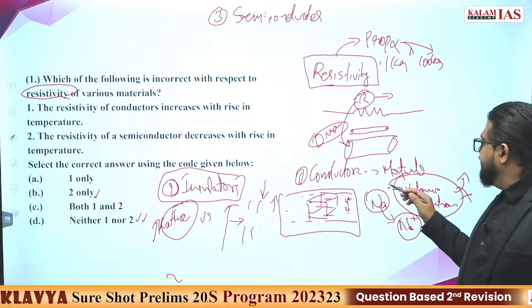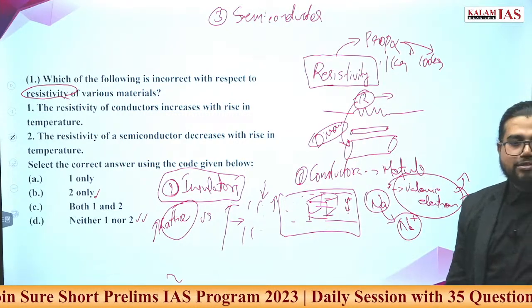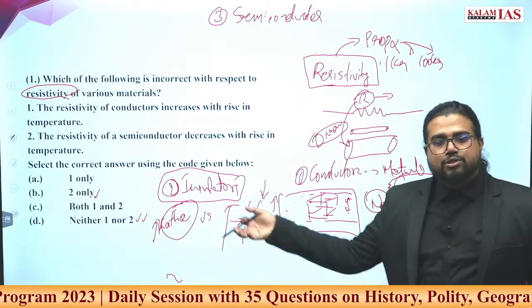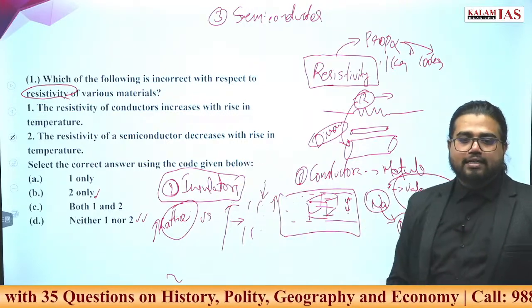We told this in metals. Why are metals good conductors? Because the valence electrons are freely available. Here there is no such valence electron. That's why insulators, like plastic, rubber and all, have insulator characteristics.